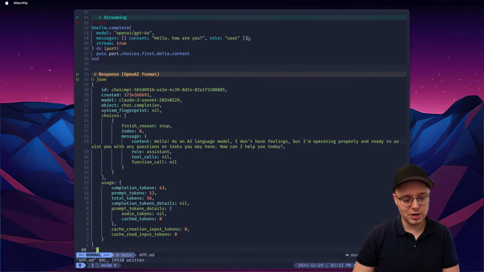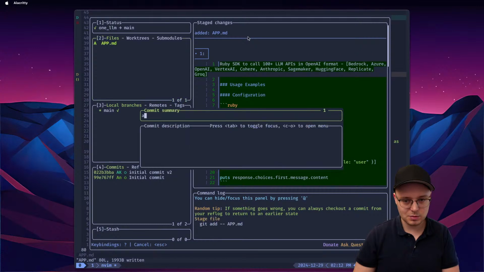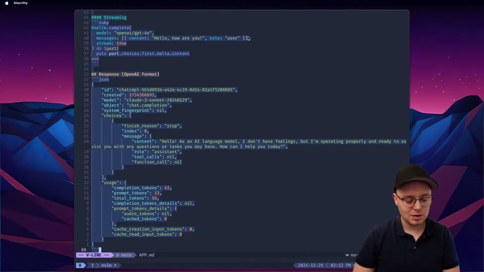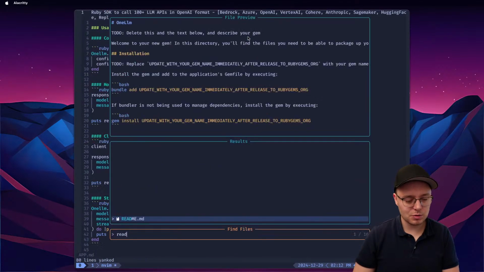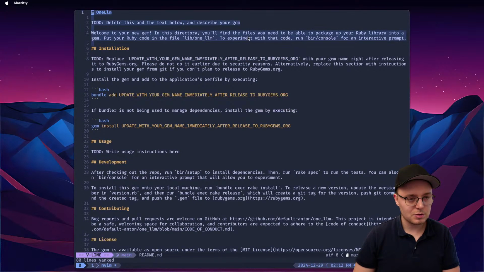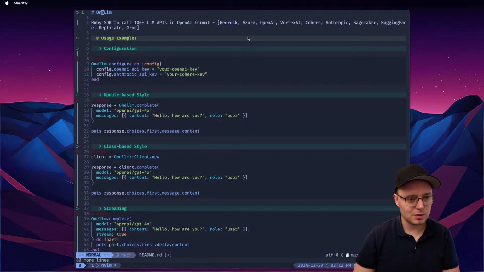Now, what I'm gonna do next is I'm just gonna commit this. I'm gonna say design, or to be honest, we can probably just copy this and go to README and put it here. So one LLM, and we decided that it's gonna be lowercase, one LLM.